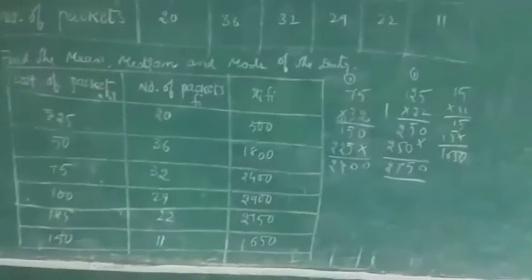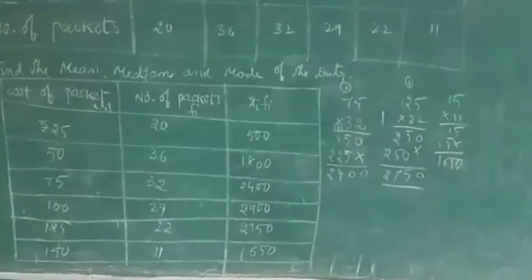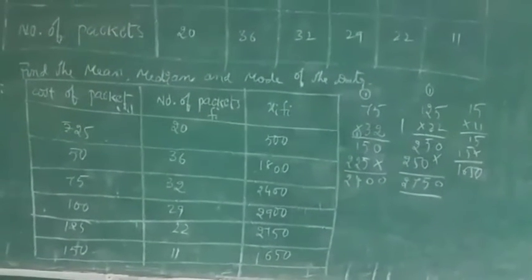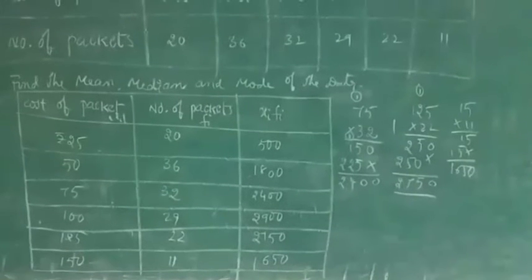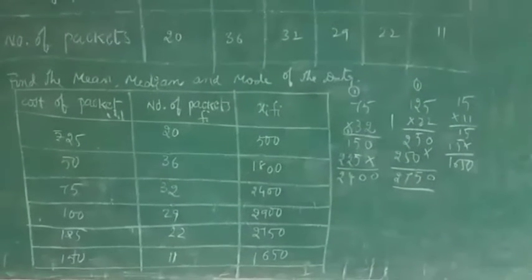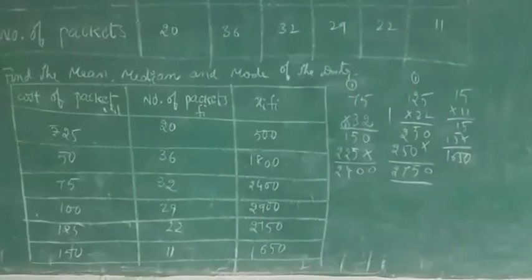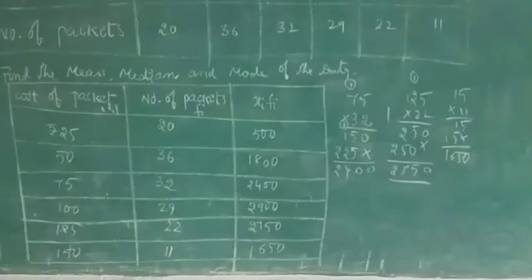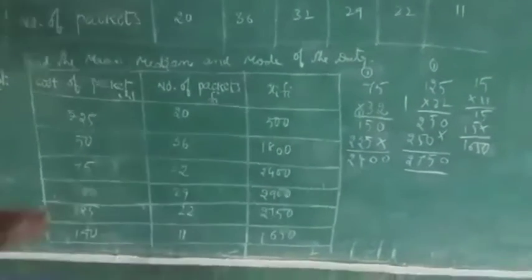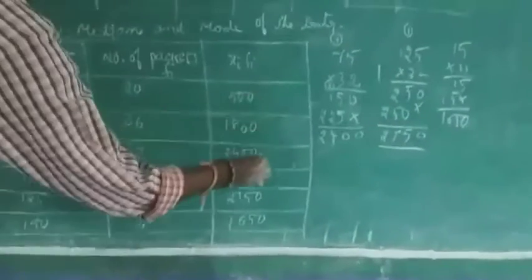We need to find the sum. The sum is very important. Here we need to do the sum of the number of packets, and the sum of xi fi. We need to do the addition. 0 0 0 0 0.